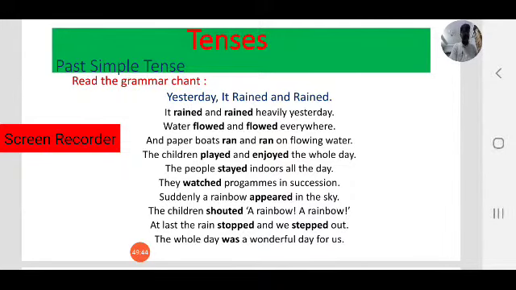It rained heavily. The water flowed everywhere. The children played and enjoyed. The people stayed, we stayed indoors. They watched programs in succession. Not only watching programs, coming to ourselves, we learned some grammar topics on tenses.